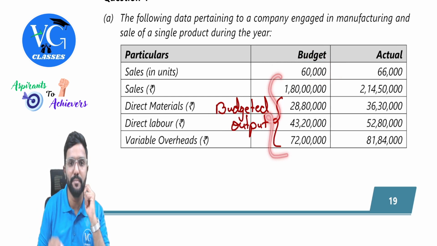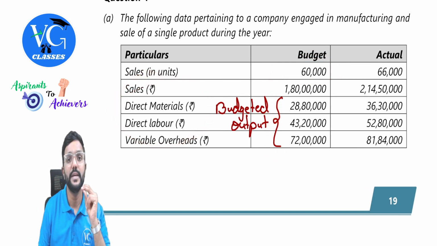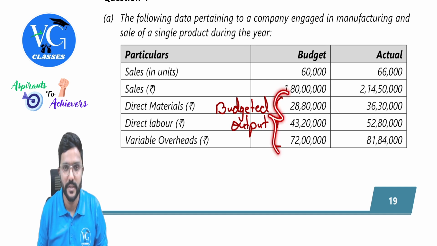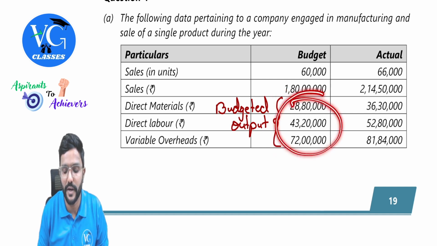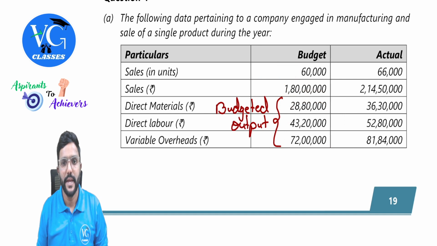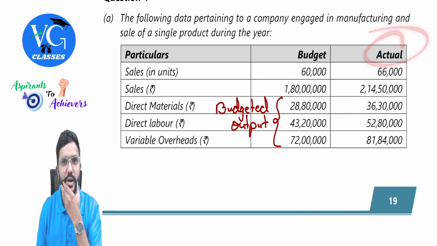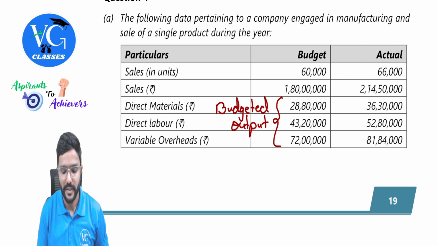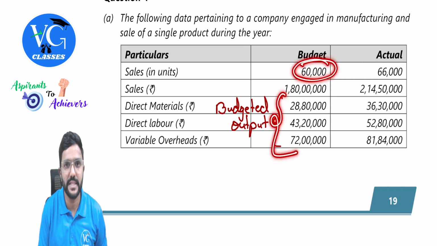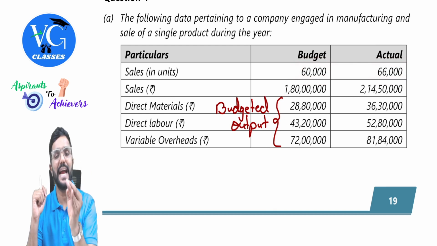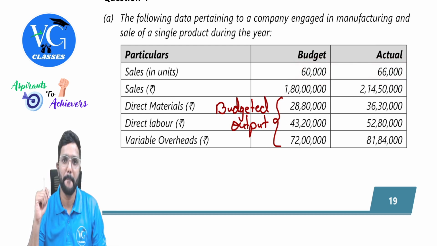All this data, the numbers in rupees, whatever is given is for budgeted output of what? 60,000. Sales is not required because we are not supposed to calculate sales variance. But with respect to cost, all this cost is given for the budgeted output. If I want to convert that into standard, because standard should always be for actual output, how do we calculate standard? Simple. The respective cost divided by 60,000 into 66,000. That will give us the standard data for actual output.